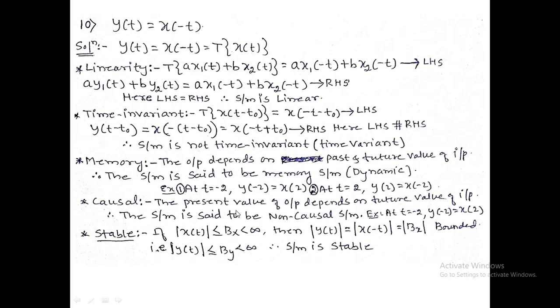At t equals 0, we know that the impulse function has infinite amplitude. Therefore, magnitude of y of t at t equals 0 is infinite. Infinite plus anything is infinite. Hence, magnitude of y of t is infinite, it is unbounded, and the system is an unstable system.